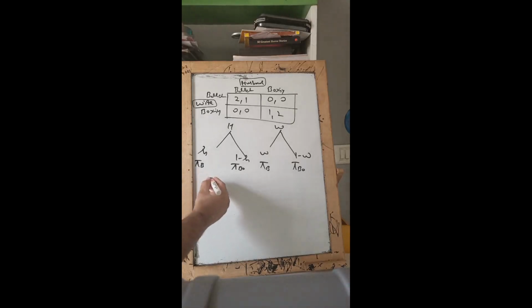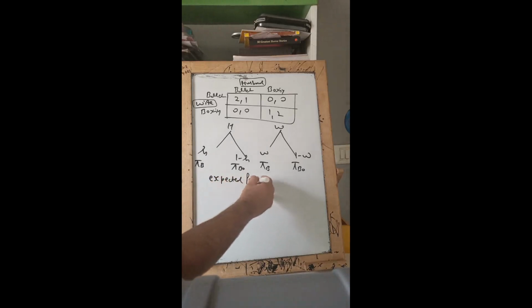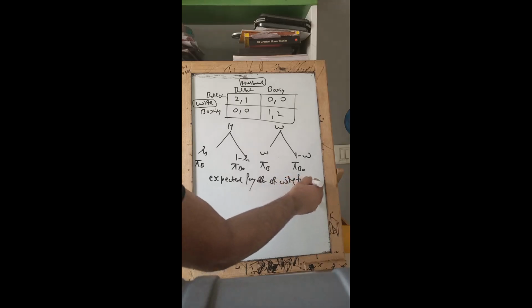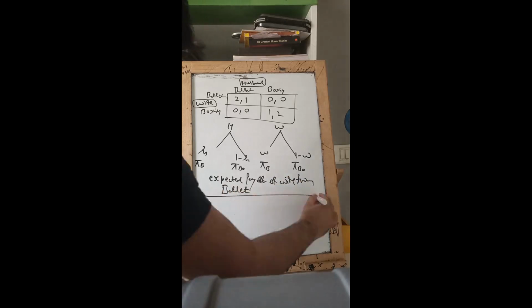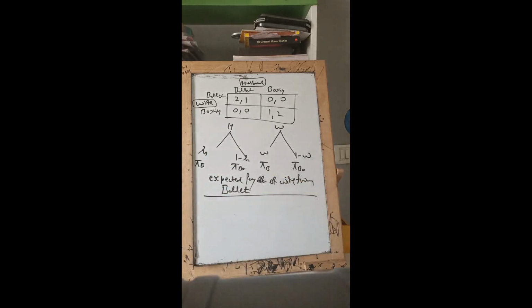Guys, first and foremost, you need to write this. This is called expected payoff of wife from ballet. So, you've got to be very, very sure what you are doing. Expected payoff of wife from ballet. Well, guys, if I see it, wife has committed that she's gonna go for ballet. Now, what will be her expected payoff shall depend largely on what the husband does.